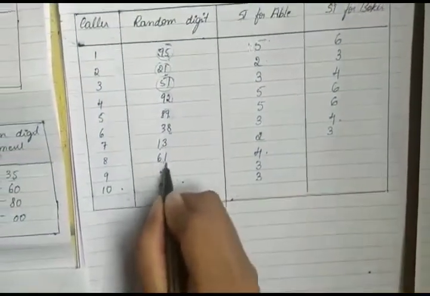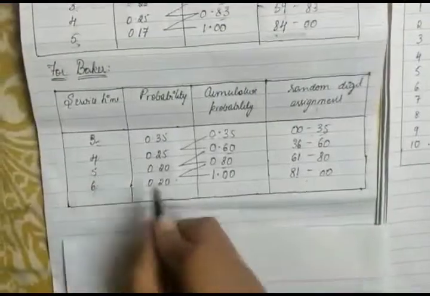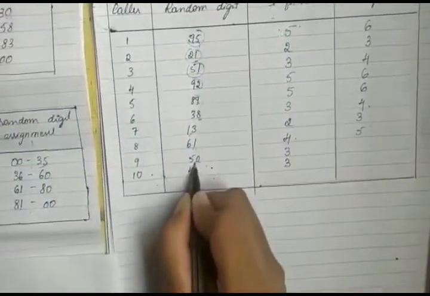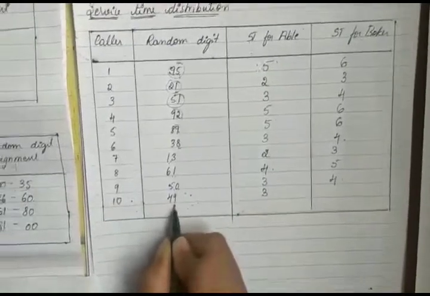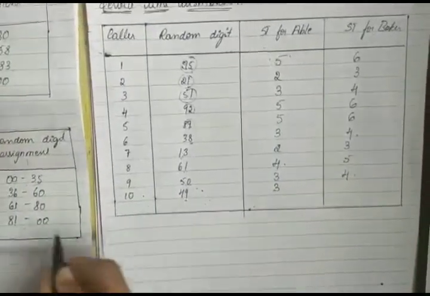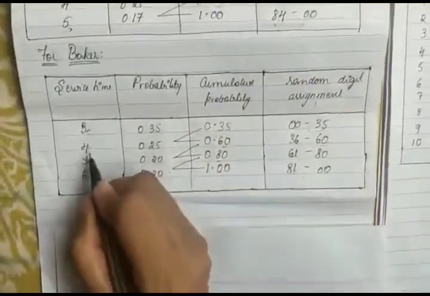And 61 lies between the service time 5. 50 lies between the service time with 4. And 49 lies between the range with the service time, again 4.